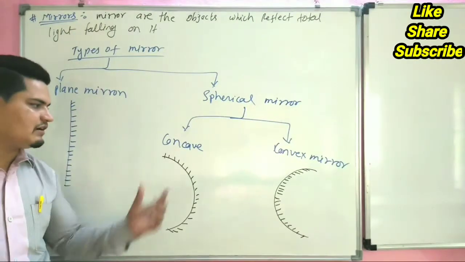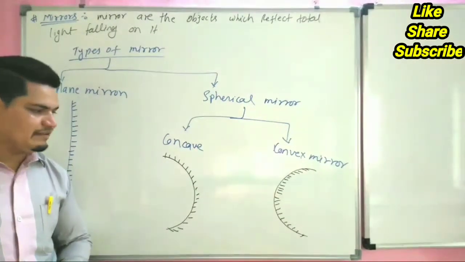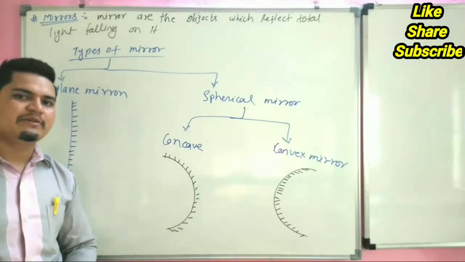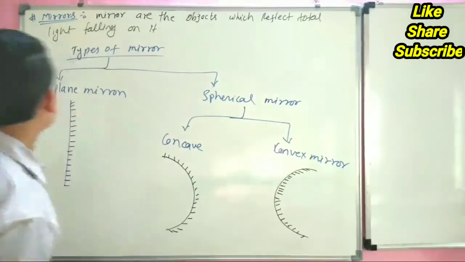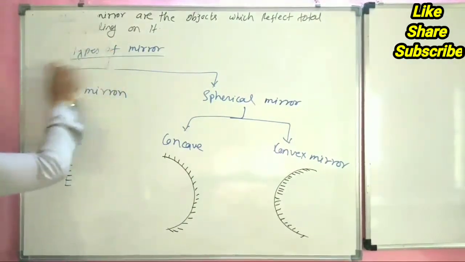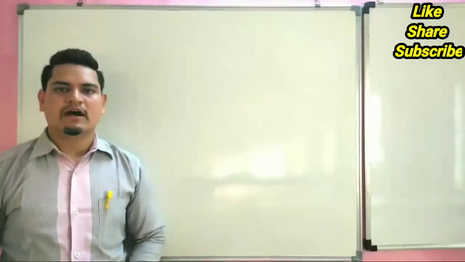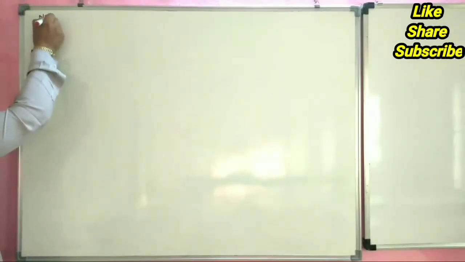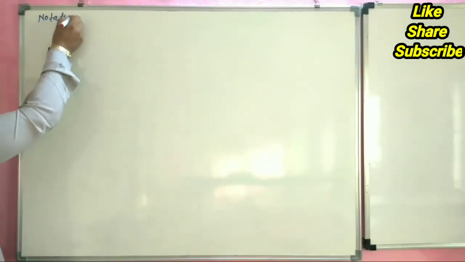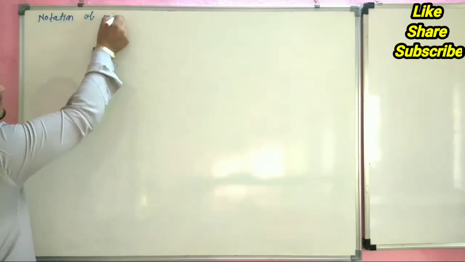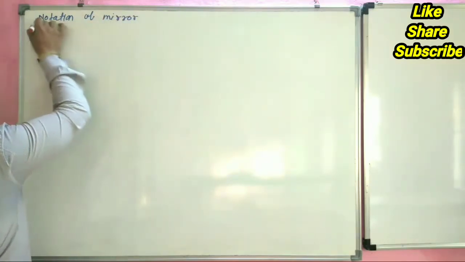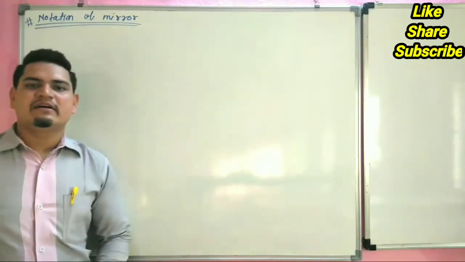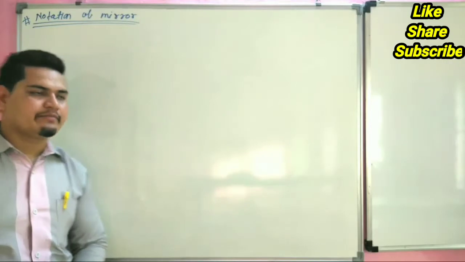Now we are going to start the concave mirror. Before that, we should know the notation of mirror. Notation of mirror is nothing but the names of the parts of the mirror.